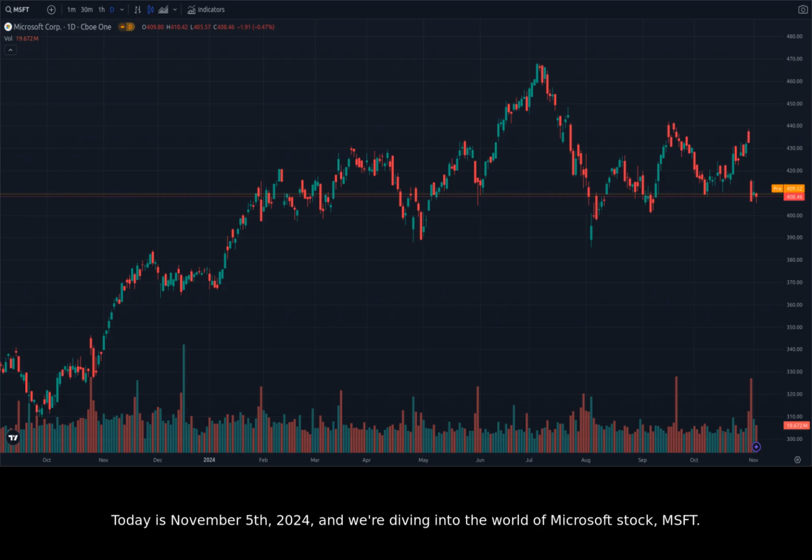Today is November 5th, 2024, and we're diving into the world of Microsoft stock, Microsoft. Let's start by taking a look at the current events and news surrounding Microsoft.